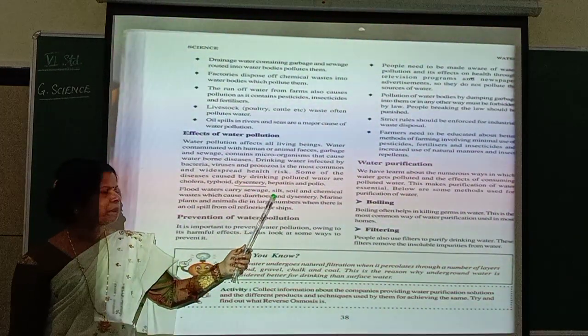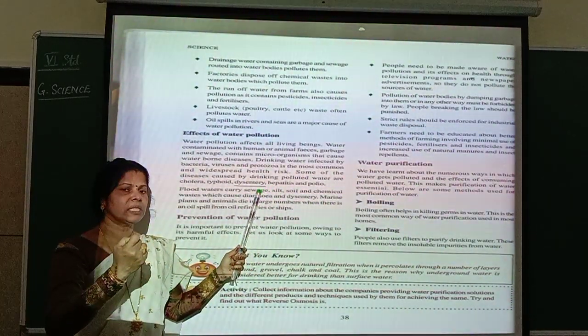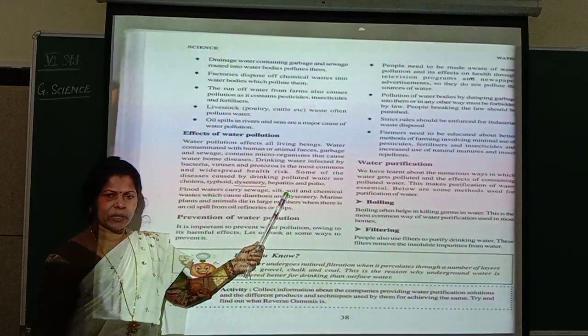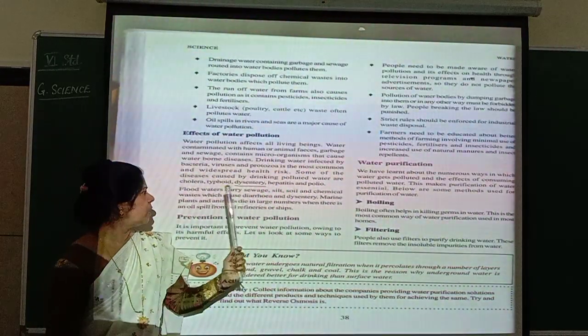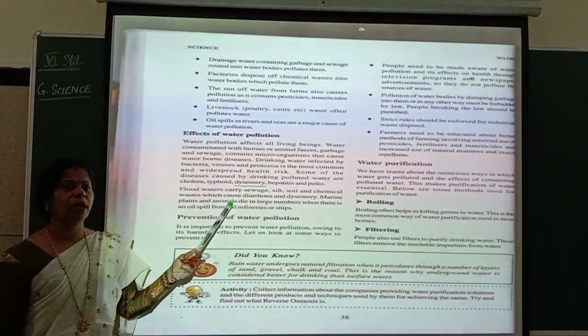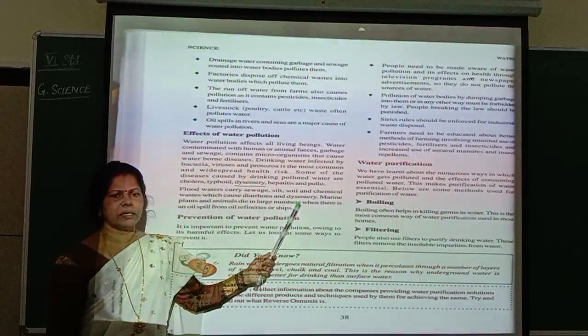So that is sewage. Silt is what? Fine mud. Fine mud is called silt. Very nice, it will be fine mud it is. Soil. So they carry even the soil. And chemical waste. Already I told you, from industries there will be emission of chemical waste. So chemical waste which cause diarrhea and dysentery.